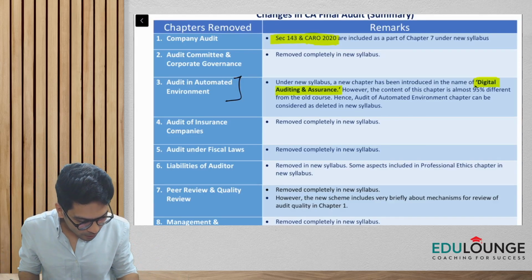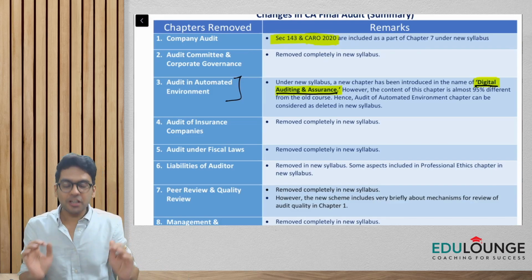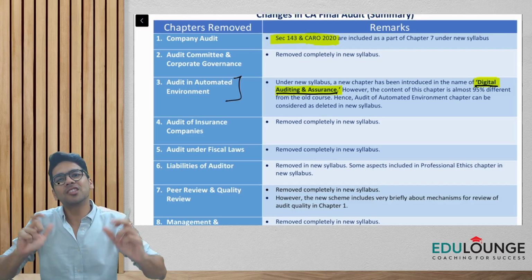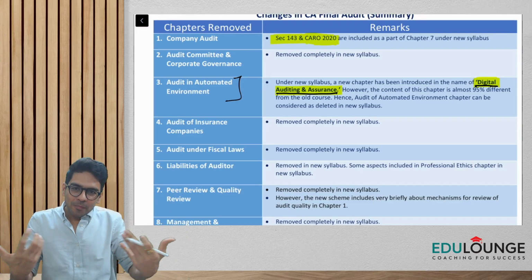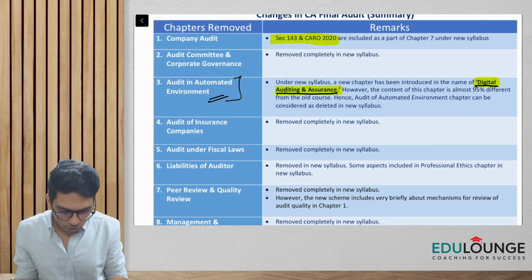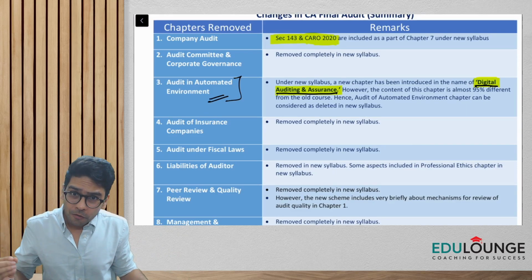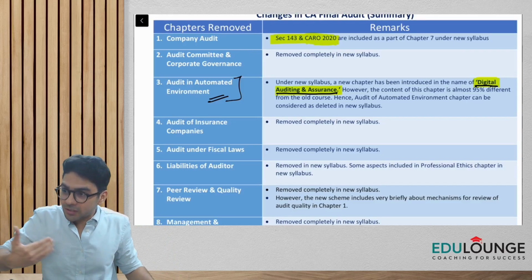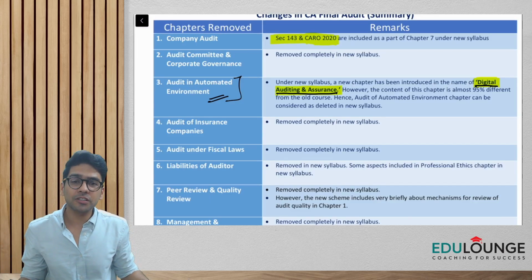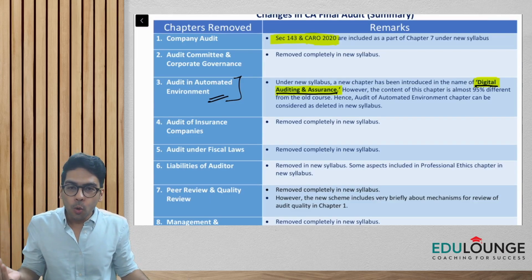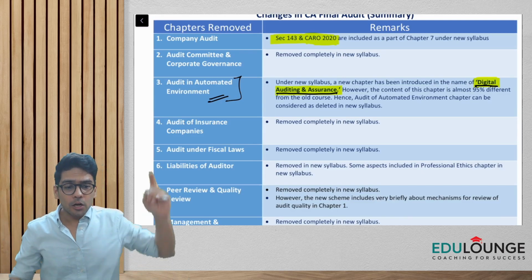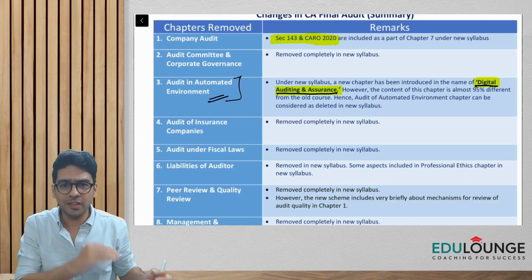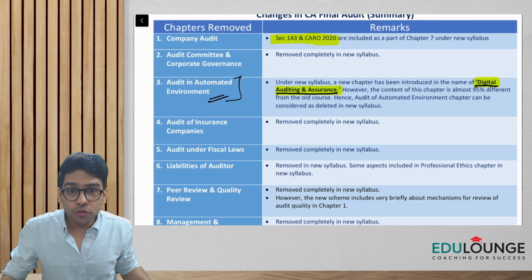Why? Because the concepts in this particular chapter, digital auditing and assurance, are totally different. You can almost say that the entire chapter has changed. Hence, I am considering that the audit in automated environment chapter of the old syllabus has also been removed. So the students who are still watching, who have bought the lectures or who have already prepared as per the old syllabus, please, you may ignore all these chapters. You may basically choose not to watch them.